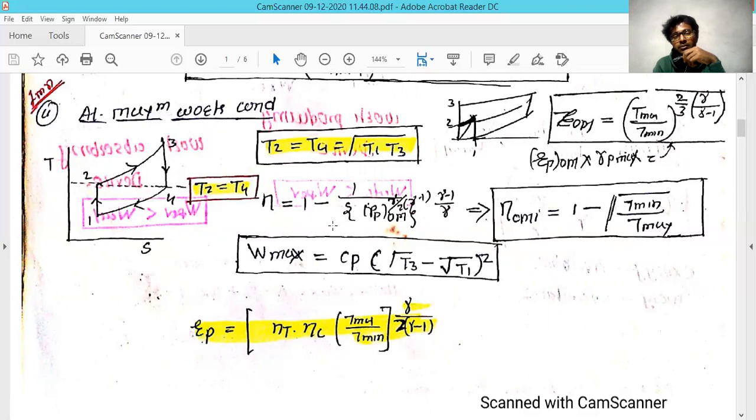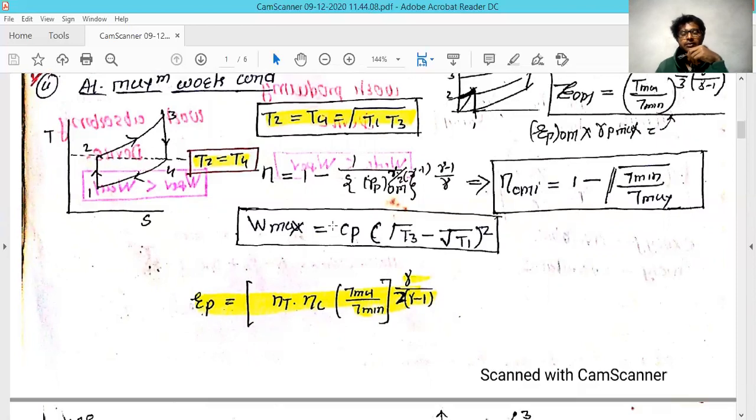And just because of this condition that both the temperatures are equal, the remaining temperatures T2 and T4 will become the geometrical mean of these two temperatures. That is nothing but T2 equal to T4 equal to under root T1 into T3. And in this condition, if you want to find out the maximum work output,